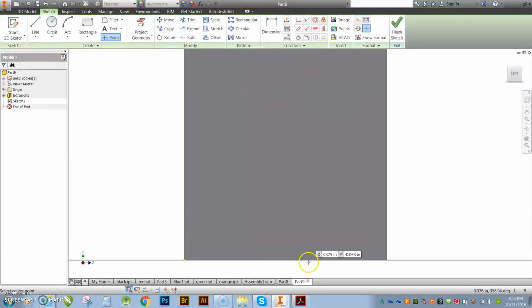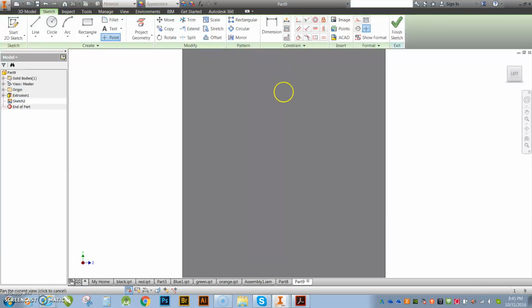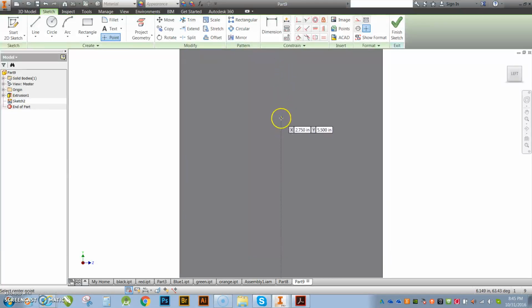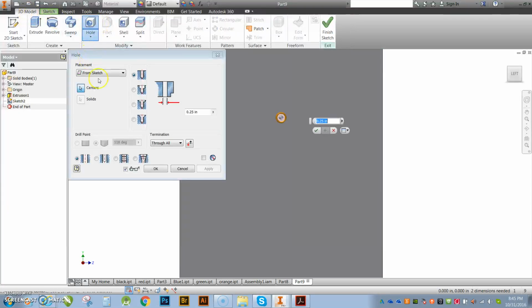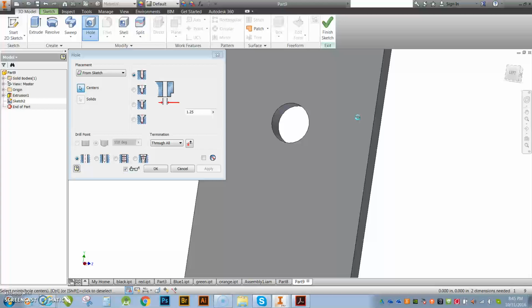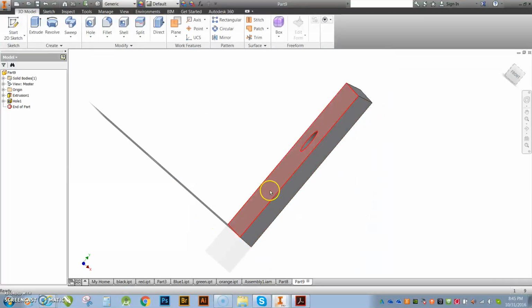I am going to use my point. I'm going to come and find that green dot. There it is. There I'm centered. I'm going to go from the bottom up to 5 point. Oh, I lost it again. Keep going. 5.5. There it is. Okay. So at this point, I go ahead and go to 3D modeling. I want to make a hole right there. We said it's 1.25. Enter. Boom. There's my hole. Now I need to do another sketch.